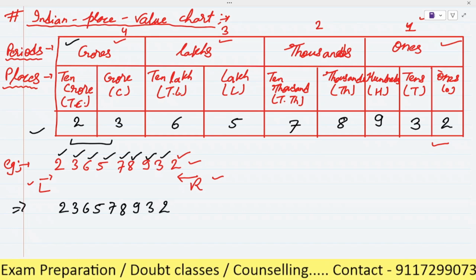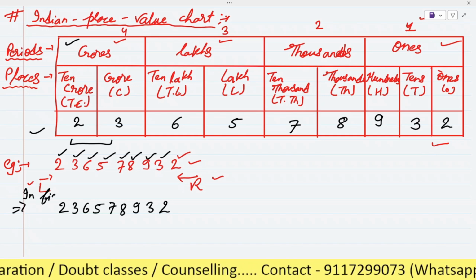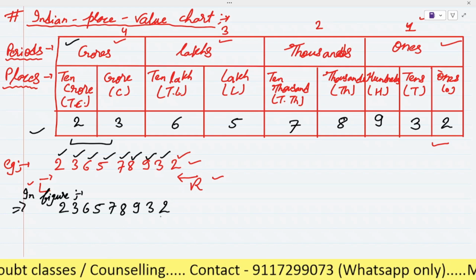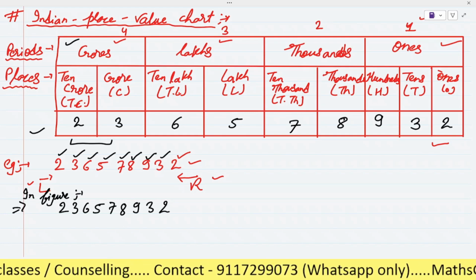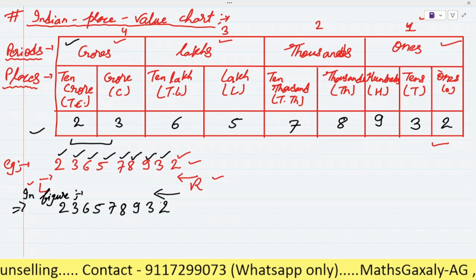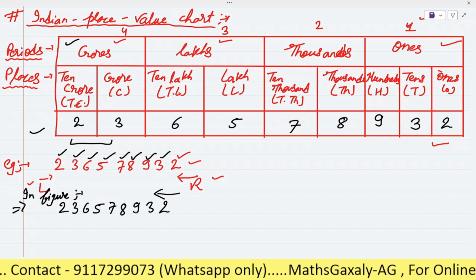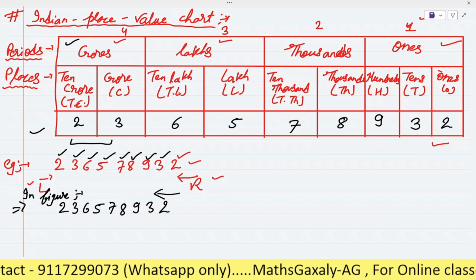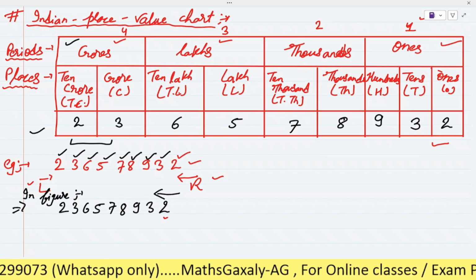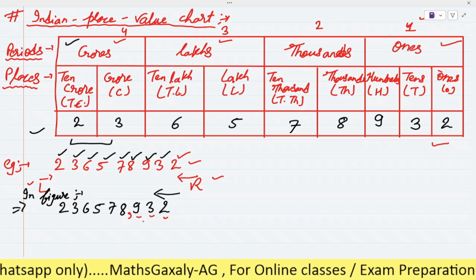Now you have to give the comma. Here I am writing in figure. So here you have to start from the right hand side. From which side? Right hand side. Now we will learn how we will give the comma. So first we will give the comma after 3 digits. Can you please tell me why we give the comma after 3 digits? It means we will give the comma in between 8 and 9.